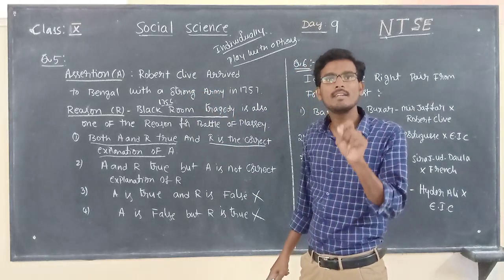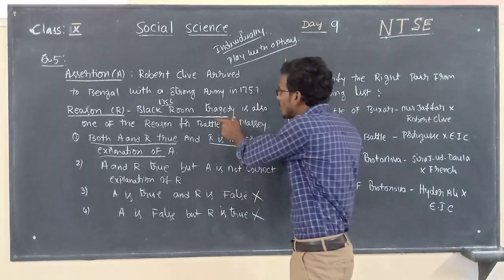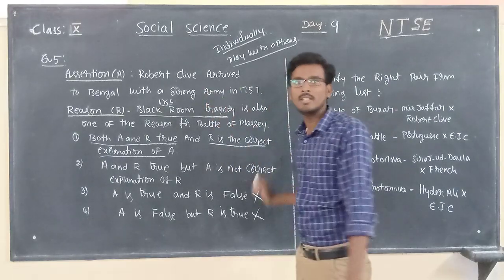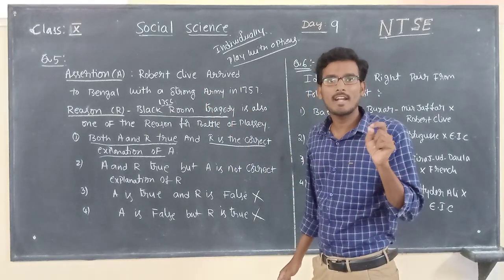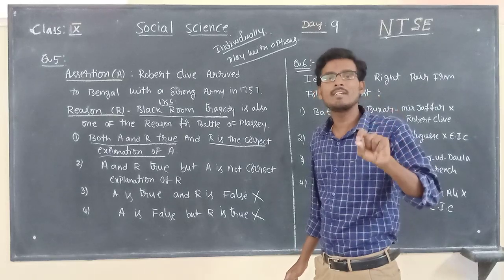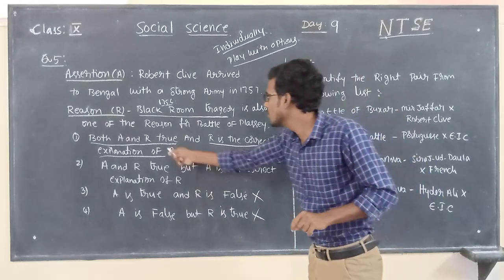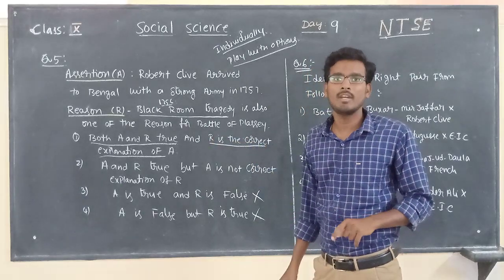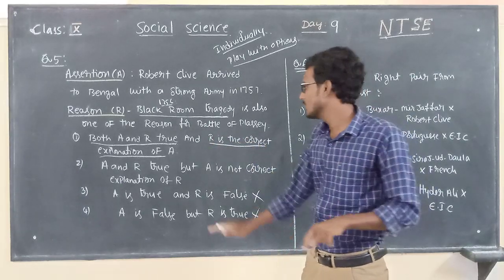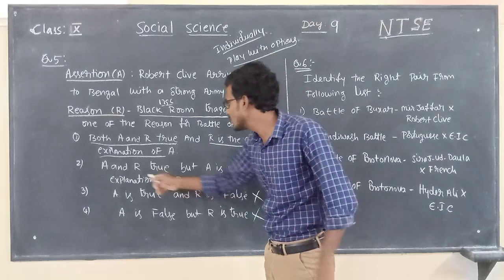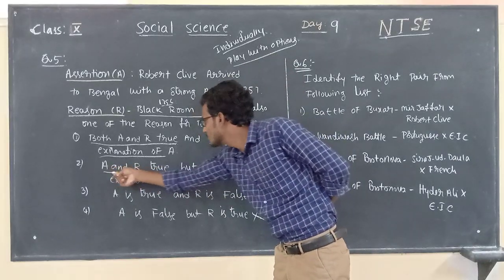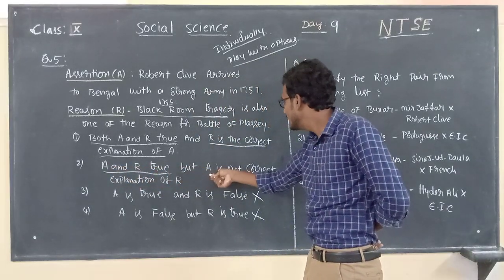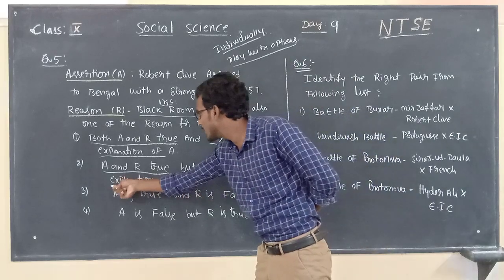Is it correct or not? Yes, it is correct. It is one of the reasons for the Battle of Plassey. So we have got the 99.999% answer now: both A and R are true and R is the correct explanation of A. Last, we should not leave the second option either: A and R are true, but R is not a correct explanation of A.